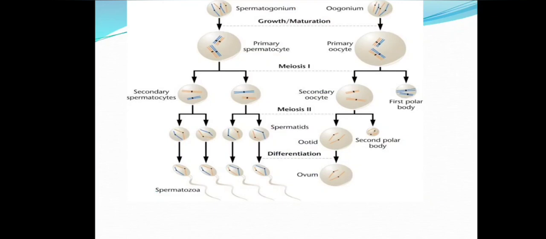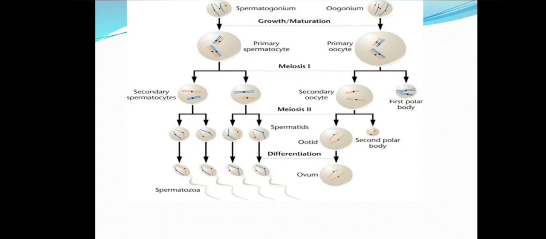Now you can see the differences between spermatogenesis on one side and oogenesis on the other side. Spermatogonium and oogonium, which are diploid in nature, enter the multiplication phase and form additional spermatogonial or oogonial cells. Now these cells undergo the maturation phase, or I can say the growth phase first. The growth phase results in the formation of primary spermatocyte in case of male, primary oocyte in case of female.